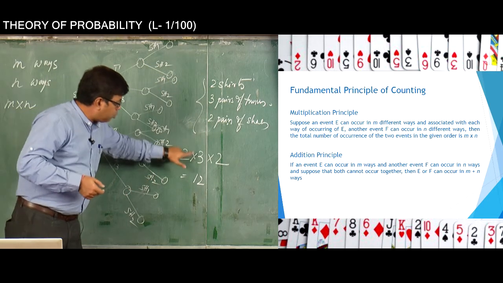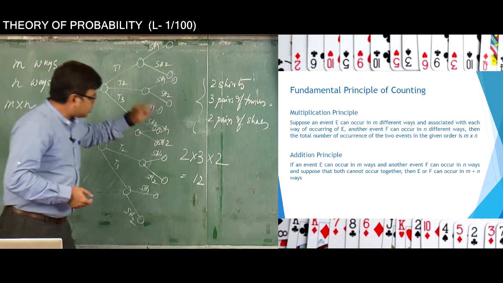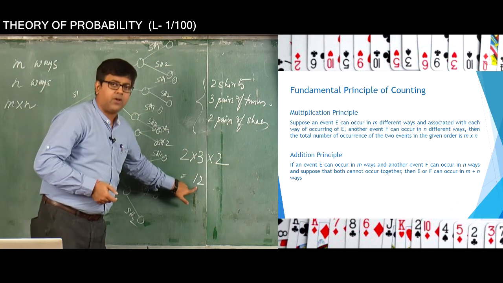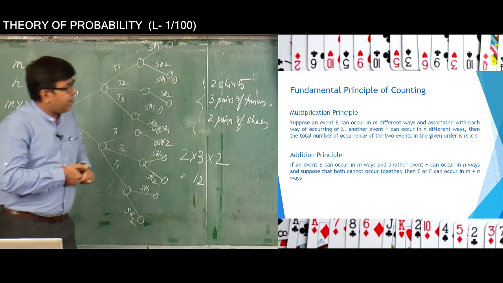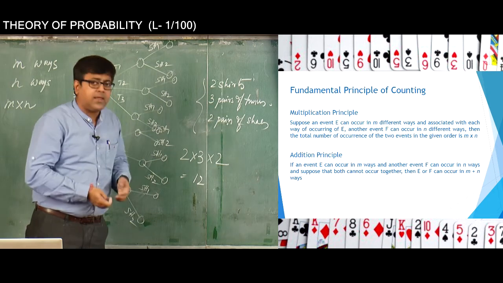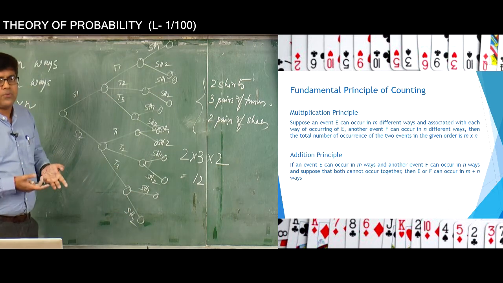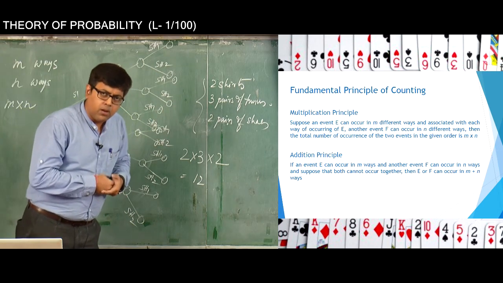So therefore all the 3 things will occur simultaneously, and that's why the multiplication principle has been adopted, and therefore that will give me the answer 12. Okay, so the multiplication principle is also known by the AND rule. The famous AND rule in the fundamental principle of counting is also known by the name multiplication principle, right.